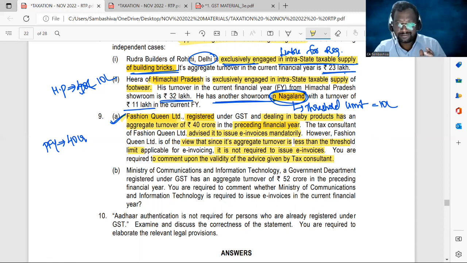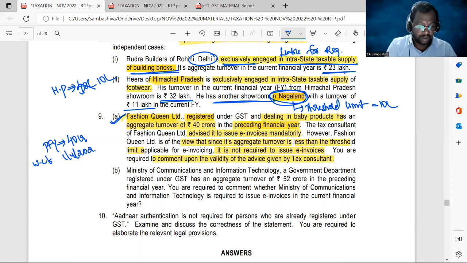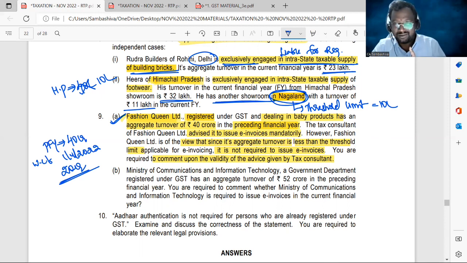So the answer is, with effect from the 1st April 2022, the threshold limit applicable for e-invoices is 20 crores. If any registered person whose aggregate turnover during the preceding financial year exceeded 20 crores, now in the current financial year they have to issue e-invoices on a compulsory basis. It's mandatory. The threshold limit is 20 crores only with effect from 1st April 2022. This is the latest amendment.